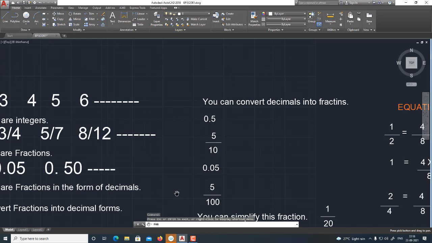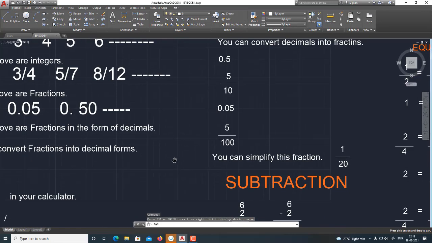Let's take another example, 0.05. Here, there are two numbers after the decimal place, so we should put two zeros after 1 and make it the denominator. That means 5 by 100. You can simplify this fraction to 1 by 20.